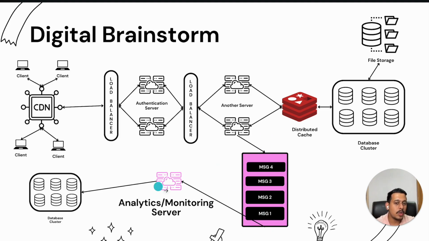All the requests can be maintained here, and as soon as this server is free, the request will be sent to this analytics monitoring server, and it will process those things, add to the database, and do all the operations that it wants. So the first message came in this queue and was sent to analytics monitoring. Great. The second request came, but it is still stuck on the first message.